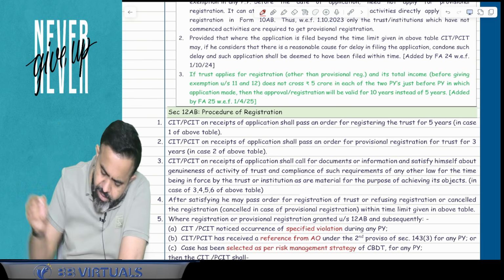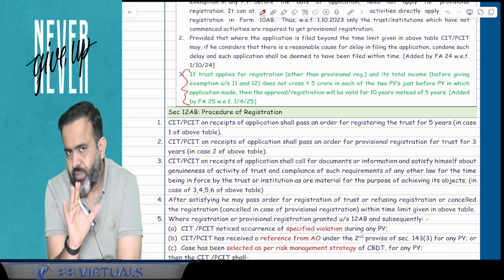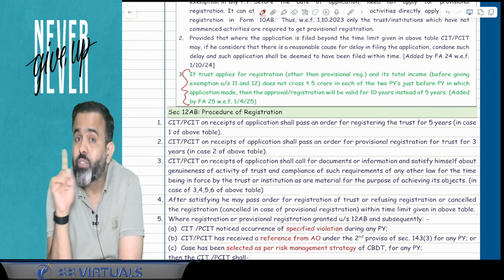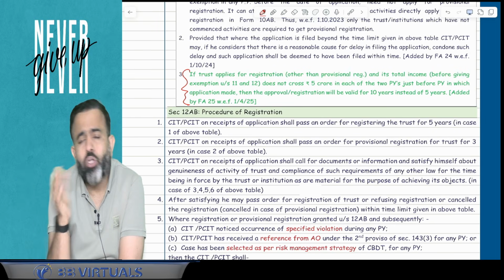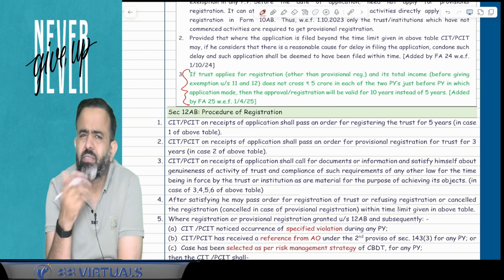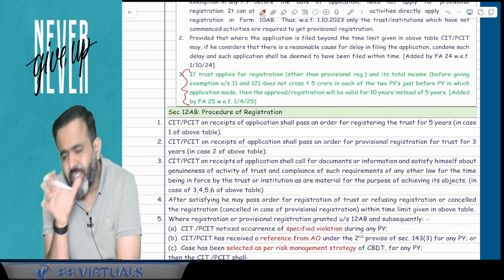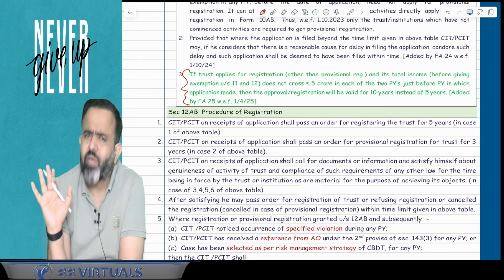But guys, here one amendment was made this year. Suppose that trust's gross receipt in the last 2 years, before claiming exemption under section 11, 12 and all, is not more than 5 crore. In simple words, there is a small trust. Then the final registration will be granted for 10 years instead of 5 years.